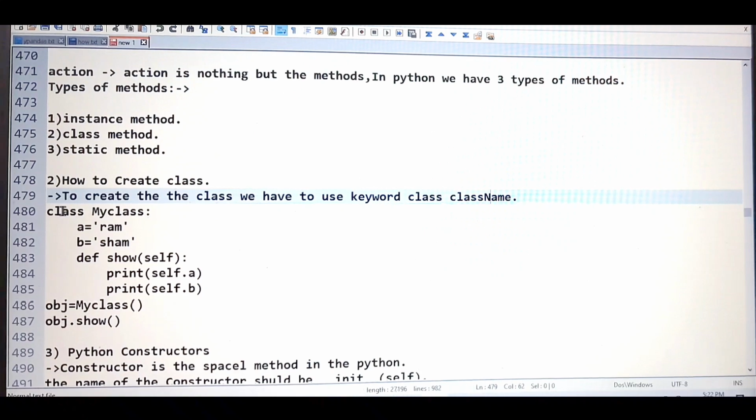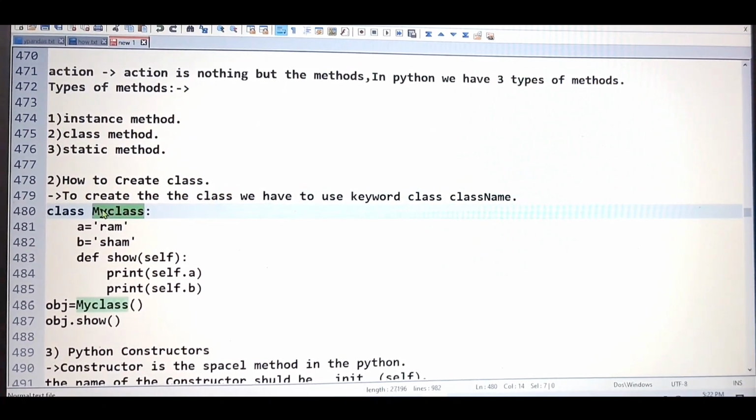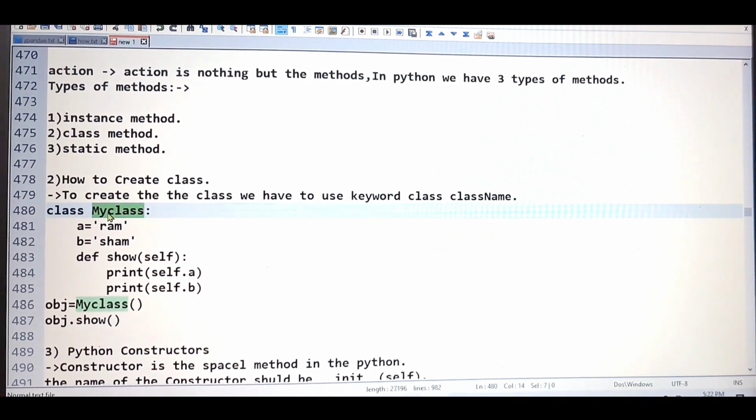So here you can see class is the keyword I have taken. Then MyClass is the name I have given here. In place of MyClass, you can give any name. It is not restricted that you have to give only a particular name after class. No, you can give any name like car, bike, mobile, vehicle, whatever you want. So this class name, MyClass, is a variable. It is not a static thing, so you can give any name.